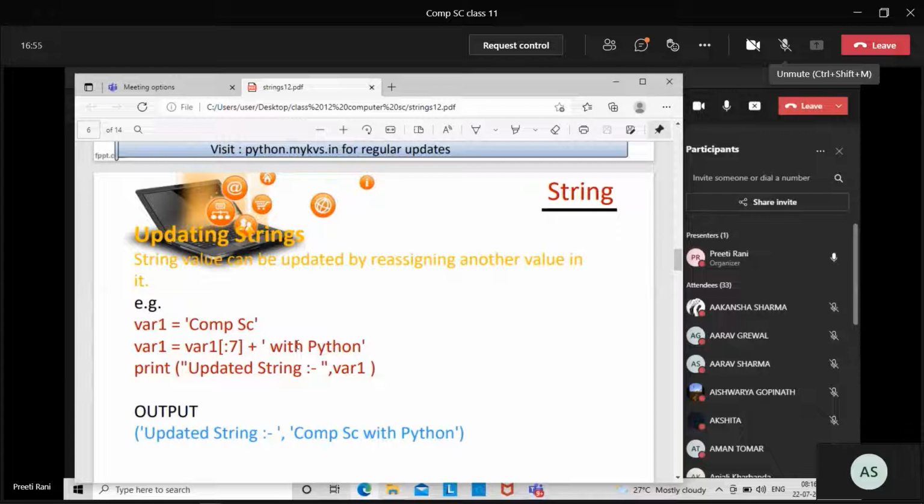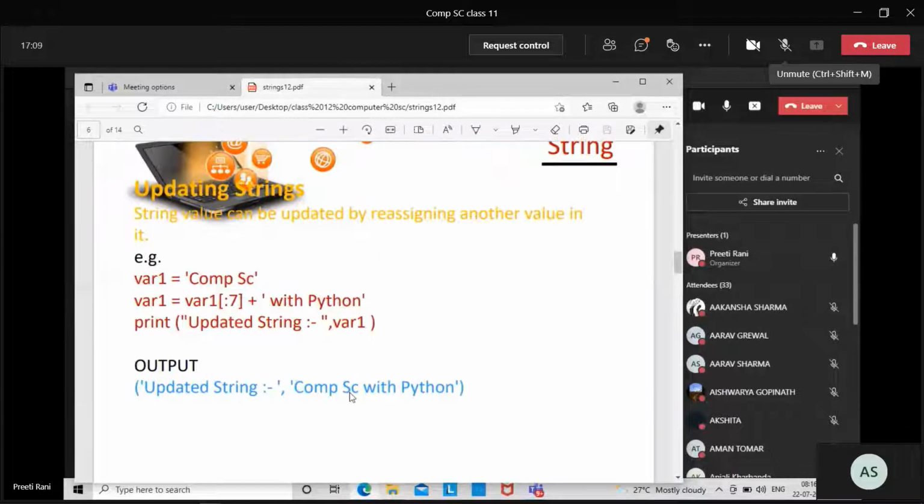It is merging computer science with Python, and the updated string will be in var1. The full value up to 7 will give with Python.